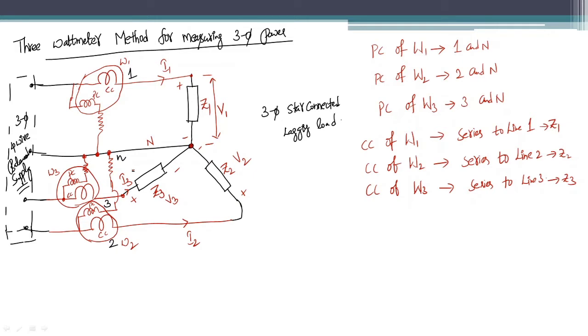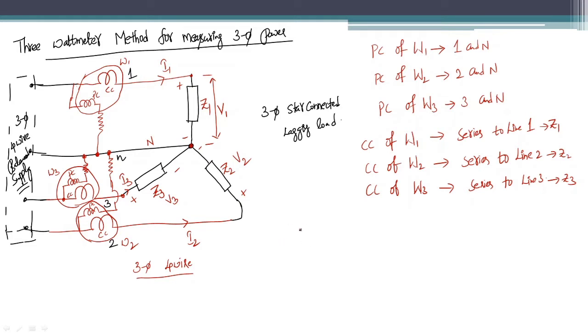Now let us see how these 3 watt meters are measuring the total power. Okay, it is a 3-phase 4-wire system. When it is a 3-phase 4-wire system, you definitely have a neutral. When you have a neutral, you can use the 3 watt meters in order to measure the 3-phase power, right?